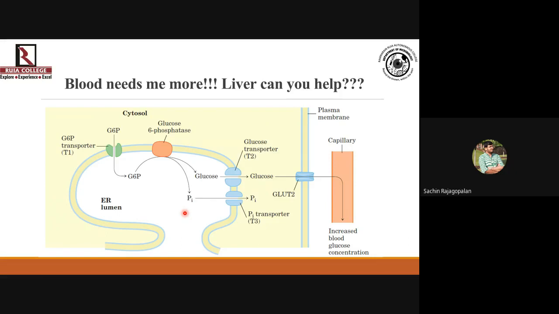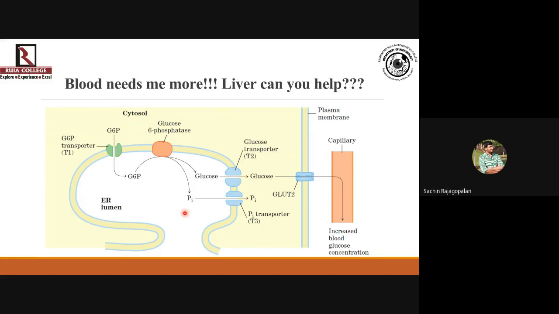Now in many people, in the liver, this enzyme may be non-functional due to some kind of defect in the gene coding for it. So in those circumstances, they will suffer from glycogen storage disorders, like type 1A glycogen storage disorder. This is a disorder wherein excessive glycogen is stored in the liver, because the liver cells do not have the ability to transport glucose into the blood. Okay, because they lack the phosphatase enzyme.